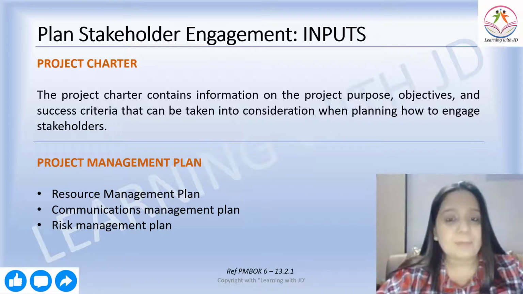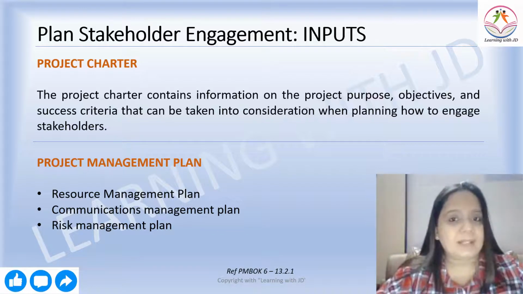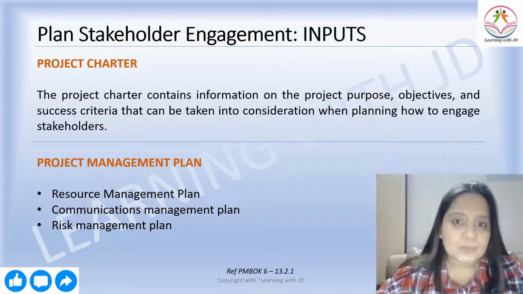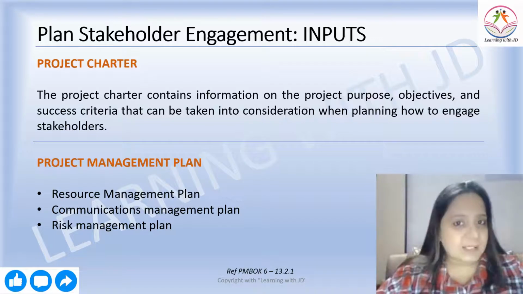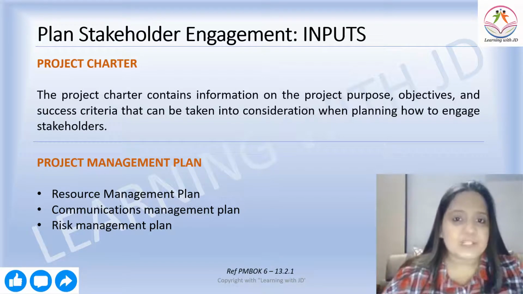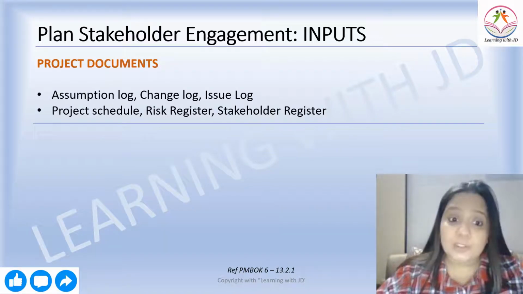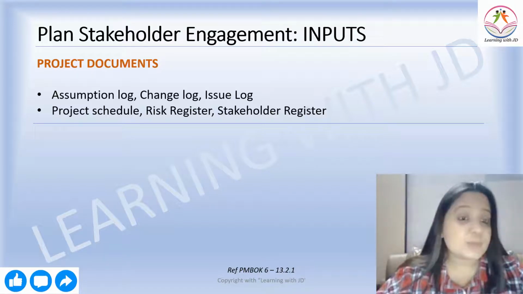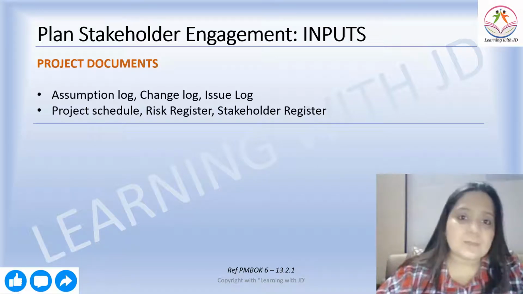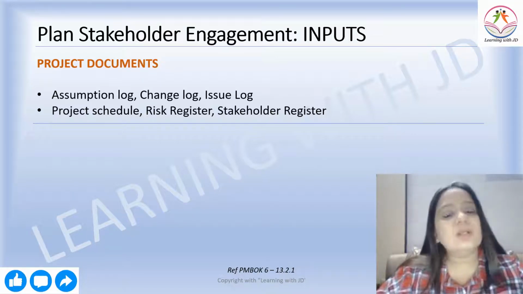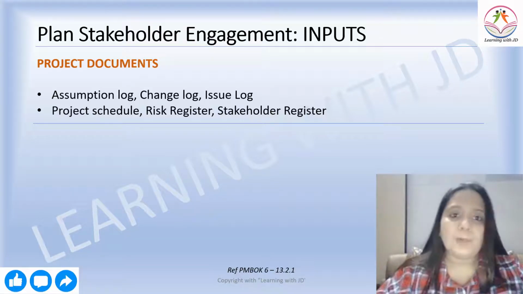Then you need the project management plan. All the subsidiary management plans are a part of the project management plan. So you need the project management plan, which includes resource management plan, communication management plan, risk management plan, etc. All these are a part of your project management plan. And you also need your project document. Project document has a lot of components. The most important one here is your stakeholder register. Along with that, you need your assumption logs, your change logs, issue log, your project schedule, risk register. All these are a part of your project document.